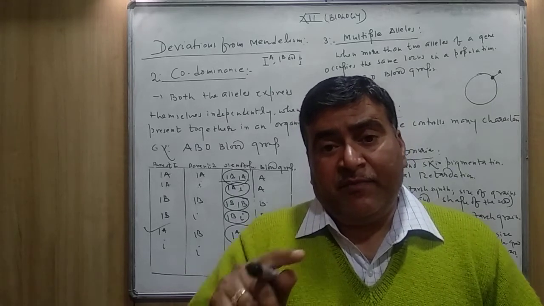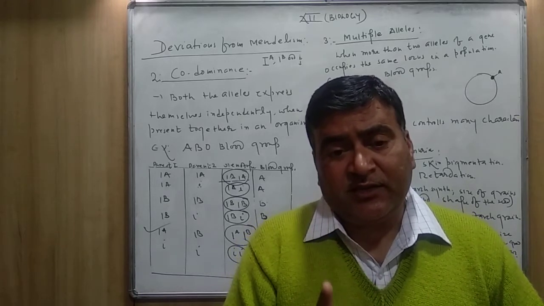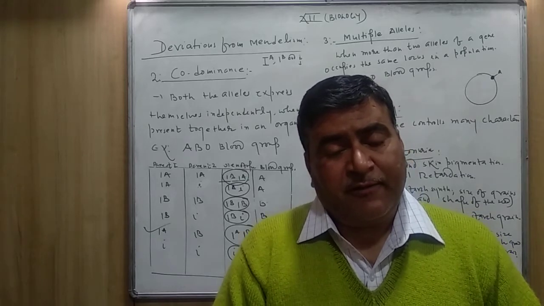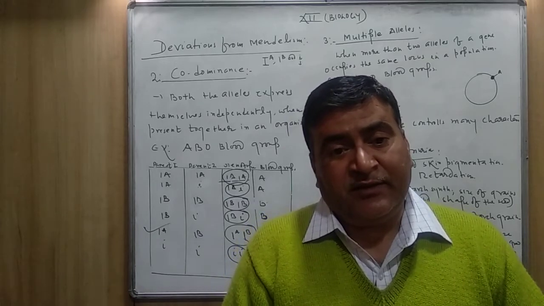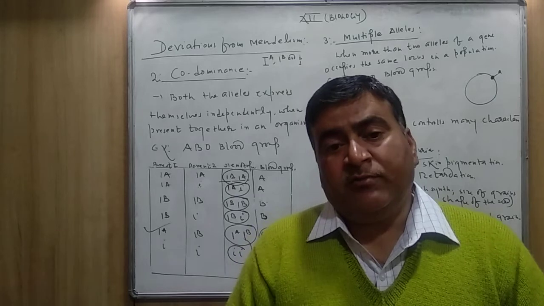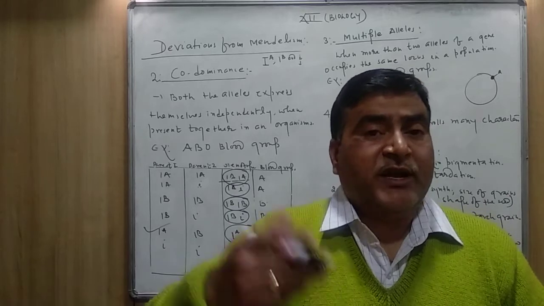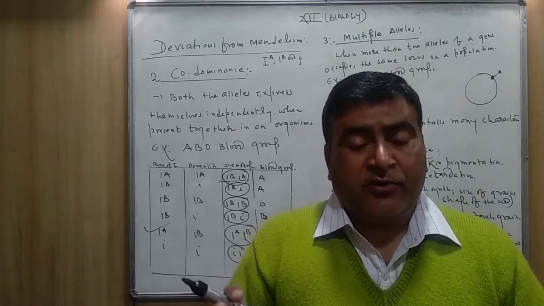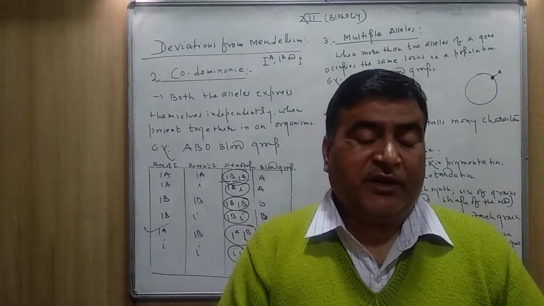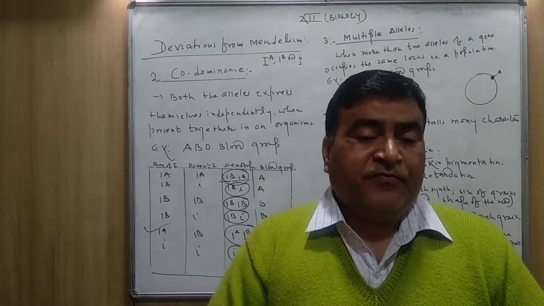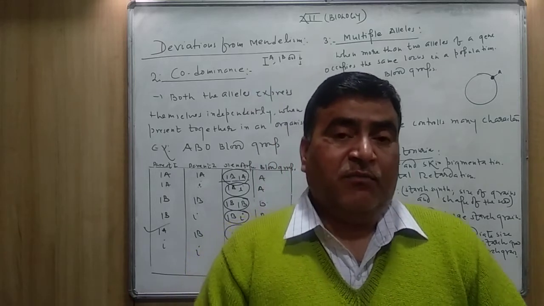It means as per Mendel, a single trait, a single character is controlled by how many alleles? 2 alleles. But in multiple alleles, in the blood group, you can see here that the blood group is determined by more than 2 alleles, and here a total of 6 are required to determine the blood group of the human being. So this is a good example of multiple alleles, or you can say multiple allelism.